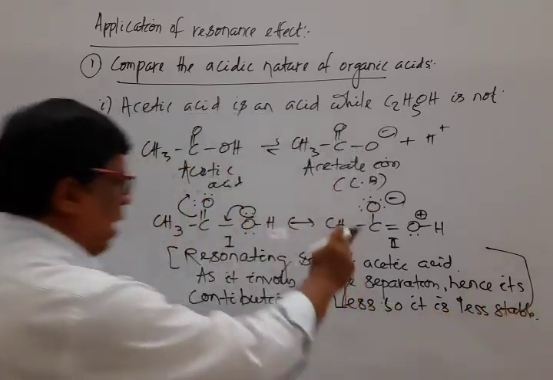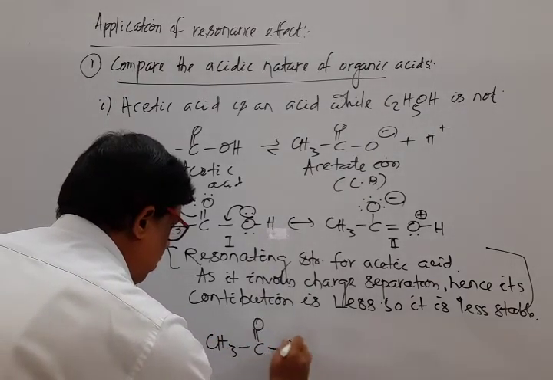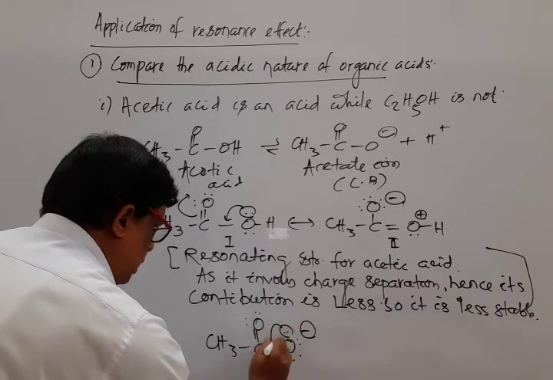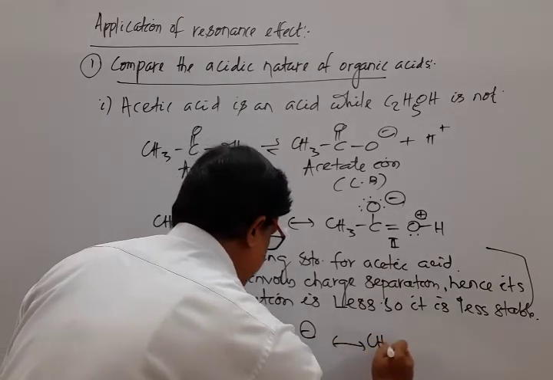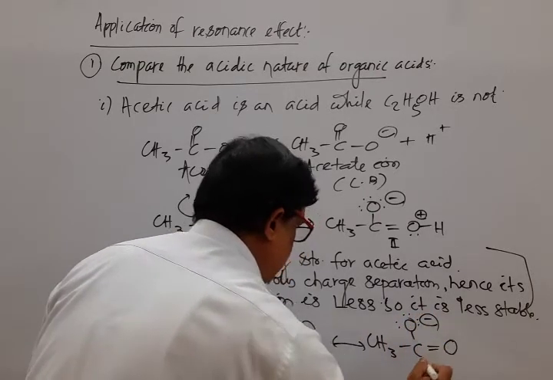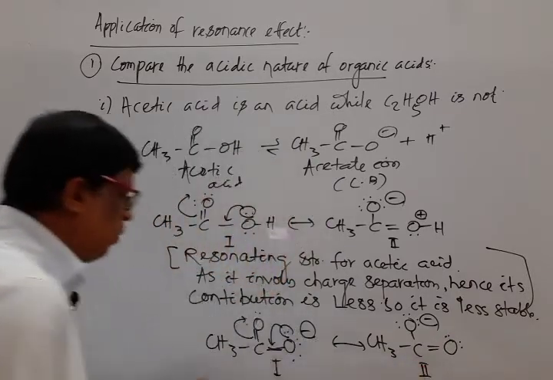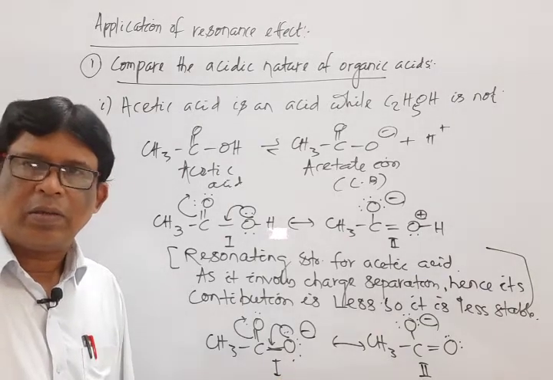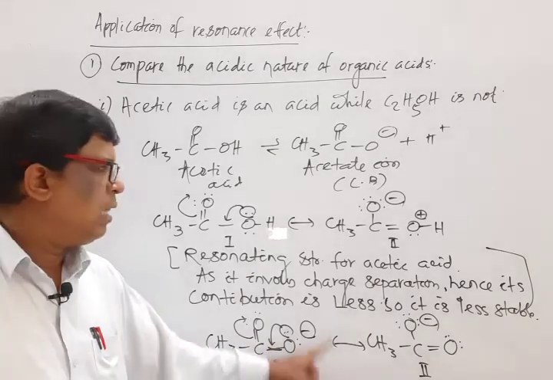On the other hand, mark the resonating structure of acetate ion, CH3COO minus. This pair transfers to here. As a result, this bond transfers to here, that is CH3C=O, structure 1, structure 2. From this structure it is clear that it does not involve charge separation. As it does not involve charge separation, it is more stable than acetic acid.